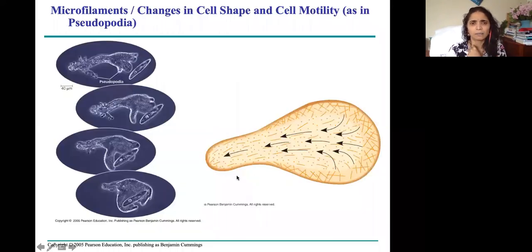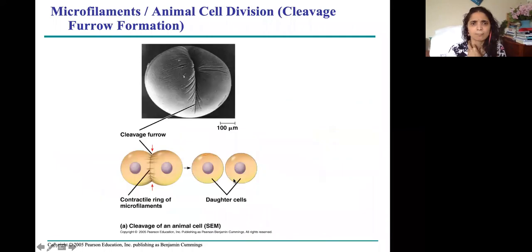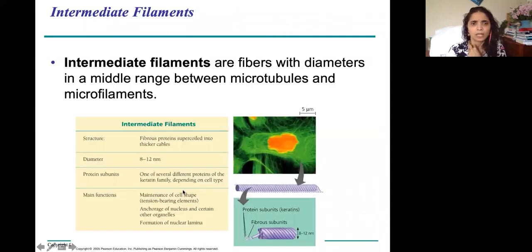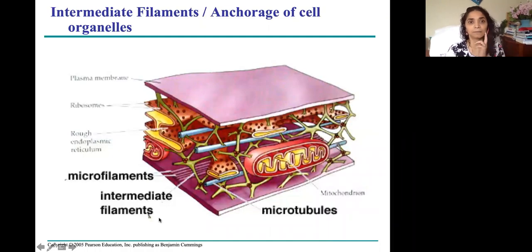And intermediate filaments, they keep the organelles in shape. They anchor the organelles, nucleus, and all the organelles inside the cell. They give shape to the cell, and they are the ones which form the nuclear lamina and give shape to the nucleus, not the nuclear envelope. I mentioned that earlier, right?